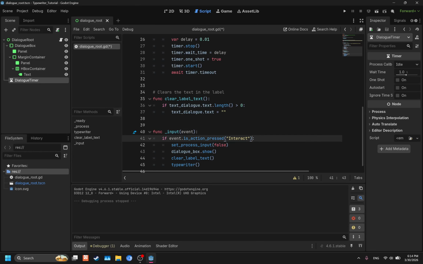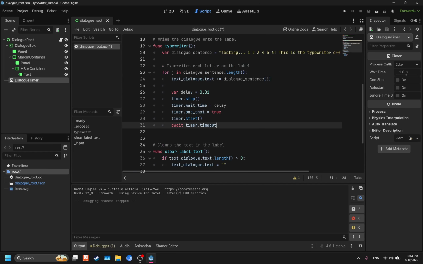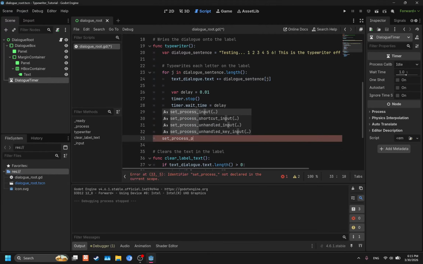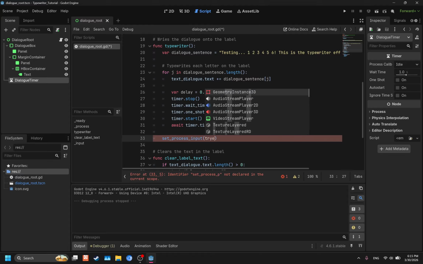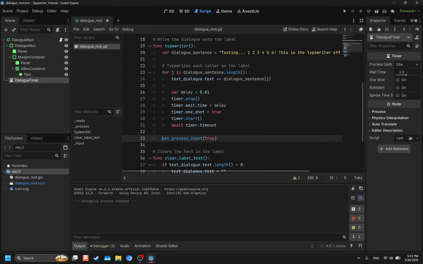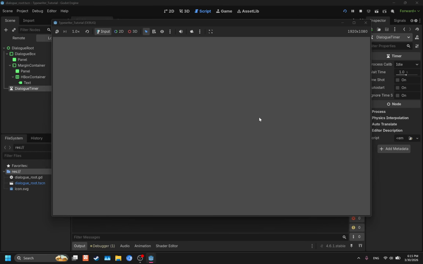So it's not going to overwrite anything if you keep spamming it. What we need to do here is go back to func typewriter, make sure you're out of the for loop, so just one indent in this case, and set the process input to true after it's done. So now, when it's done with this, it'll allow you to press E again to refresh it. Let's just check and make sure that works.